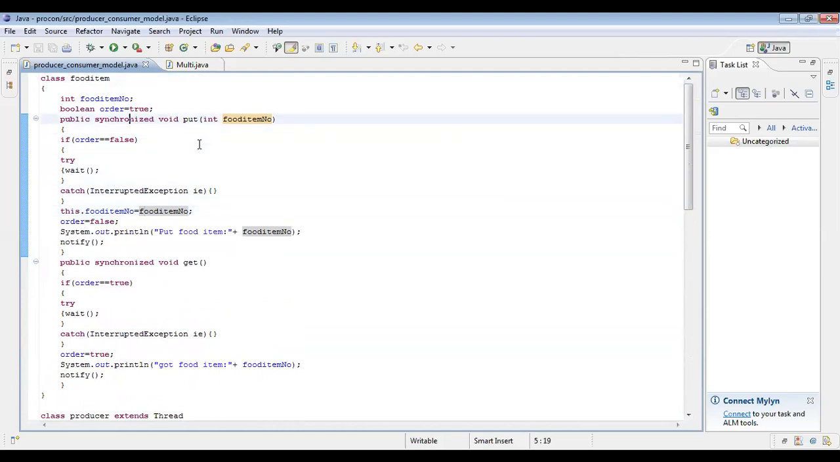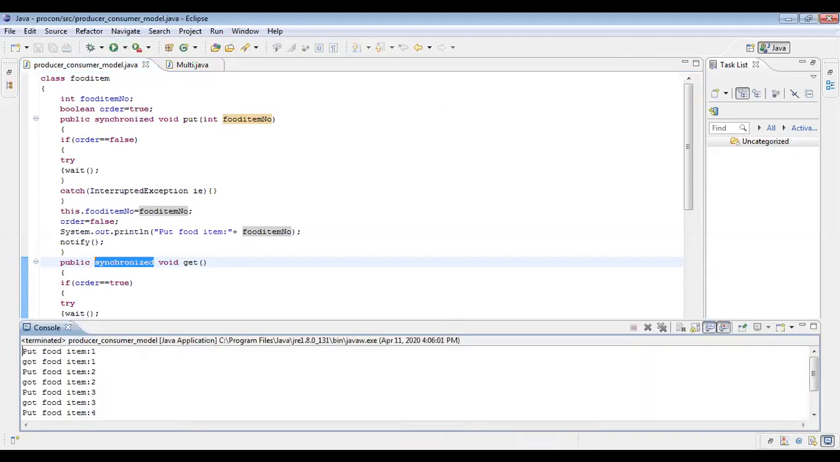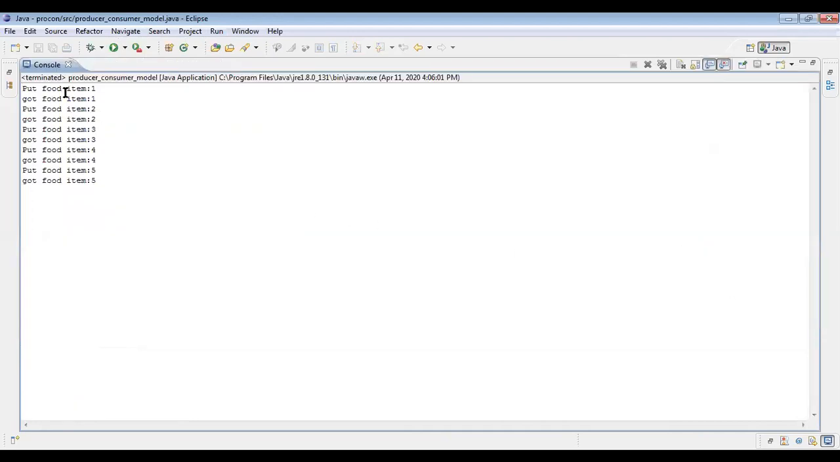If you notice the method declaration, in the heading of the method definition, I have used this word synchronized. So having wait and notify along with a synchronized method is a must. Here I'll show you the output of this code. I'm running this. See, put food item 1, that means the producer thread is active. Now it goes into wait state by making order false. The moment order becomes false, it's time to consume that food item. So got food item. This is the task done by the consumer thread.